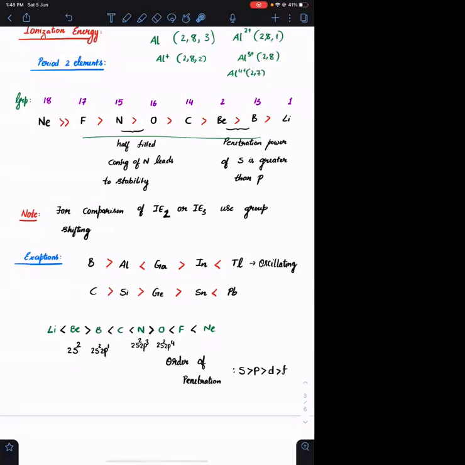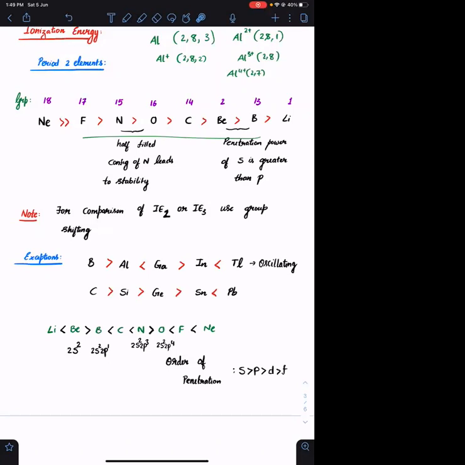In group 13 you can see a change in the ionization energy for aluminum and gallium as well. But in group 14, there is no change here. In silicon and germanium, what is the expected order? Silicon has to be greater when compared to germanium, and that is what it is. But in the case of tin and lead, there is some difference because here you are having poor shielding of f as well as d, of both. Is this understood? Going further to group 15, again there won't be any exception. There will be a general trend. Is this clear?